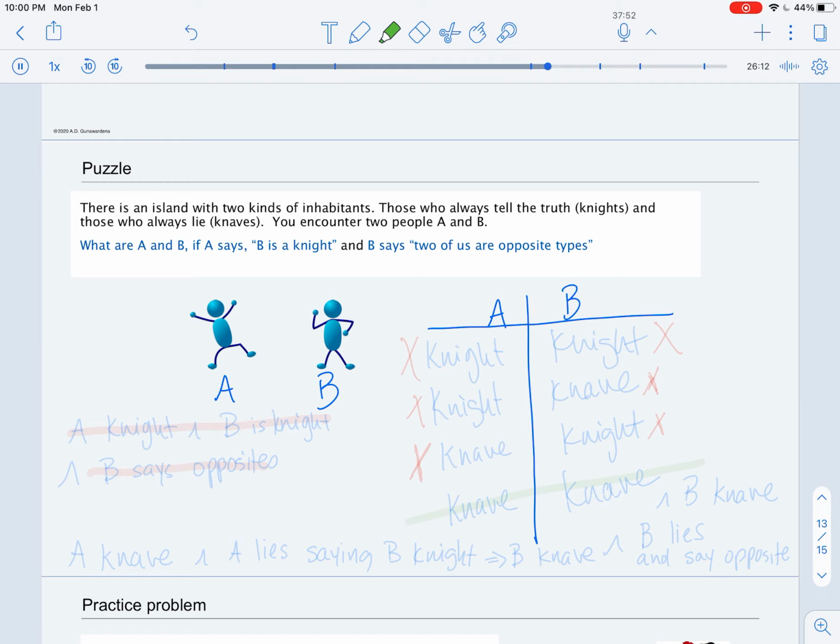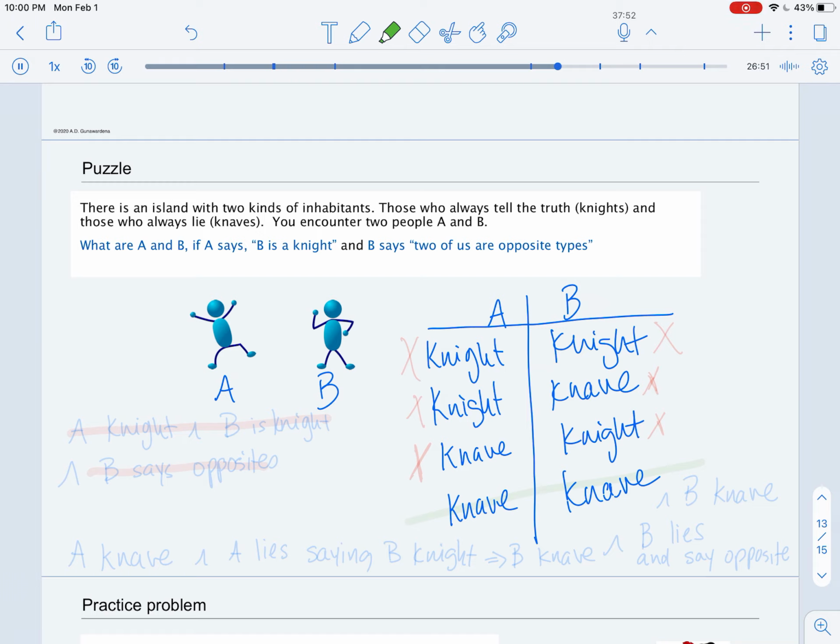So they can both be knights, or A can be a knight and B can be a knave, or A can be a knave and B can be a knight, or they can both be knaves. And we want to check, based on whether they are knights or knaves, if what they're saying is consistent with that.